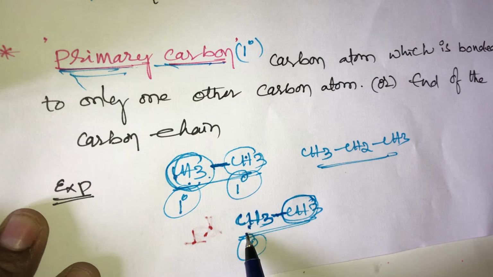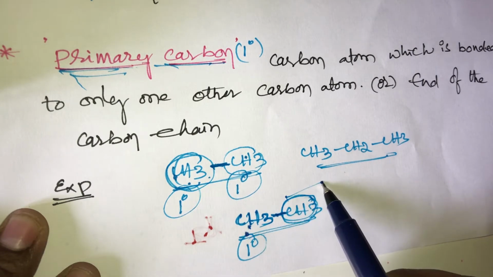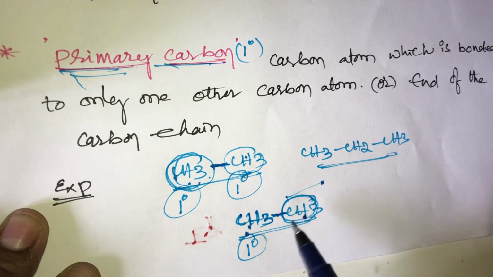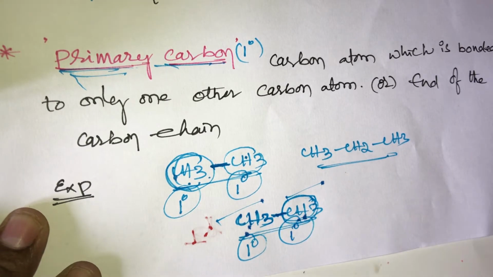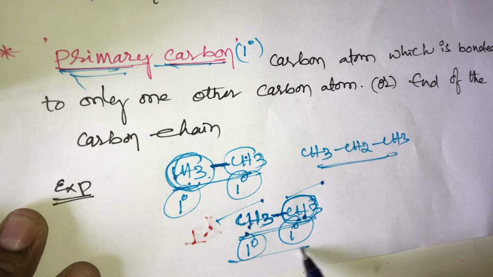This left side carbon is attached with the right side carbon, and the right side carbon is attached with the left side carbon. So both of these carbons are primary carbons. In the ethane molecule only two primary carbons are present. Primary carbon means when a carbon is bonded with only one other carbon.